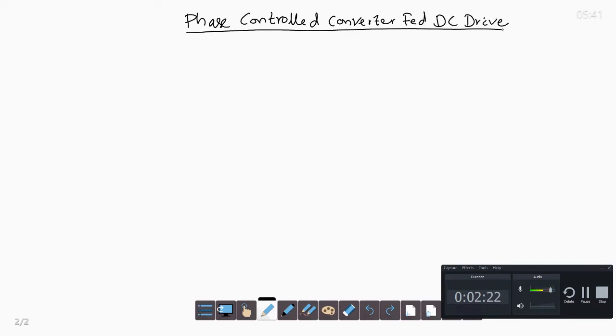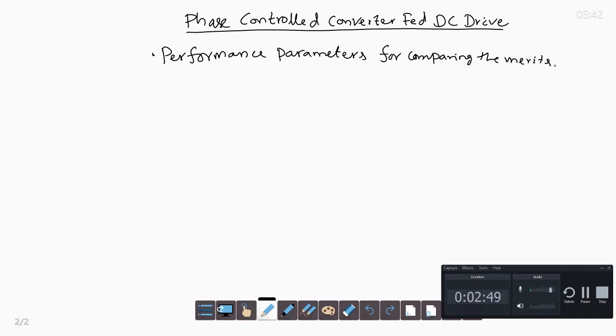So first we will discuss performance parameters for comparing the merits. Performance parameters can be motor performance parameters or supply performance parameters.